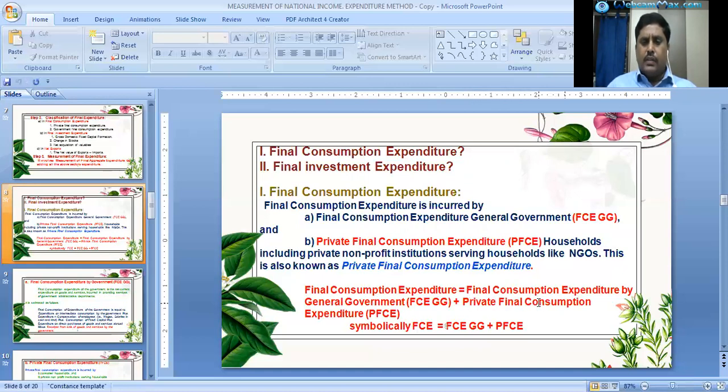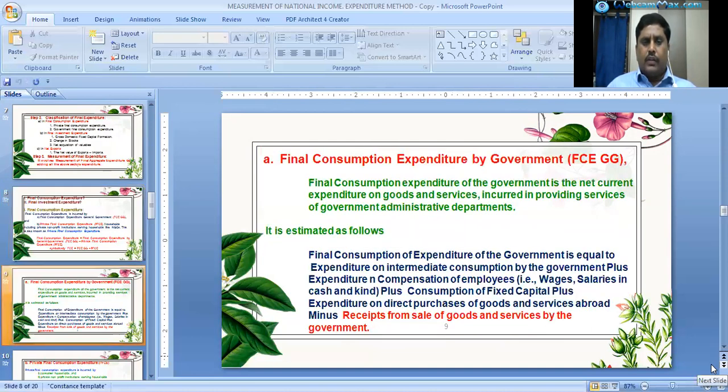The aggregate of these two, final consumption expenditure by general government and final consumption expenditure by households, gives us the final consumption expenditure. Symbolically, FCE is equal to FCEGG plus PFCE, where FCE means final consumption expenditure, FCEGG is final consumption expenditure by general government, and PFCE is private final consumption expenditure. Okay. Next.